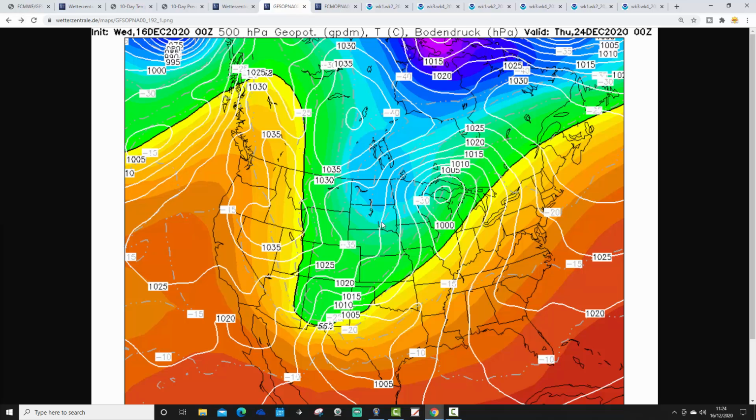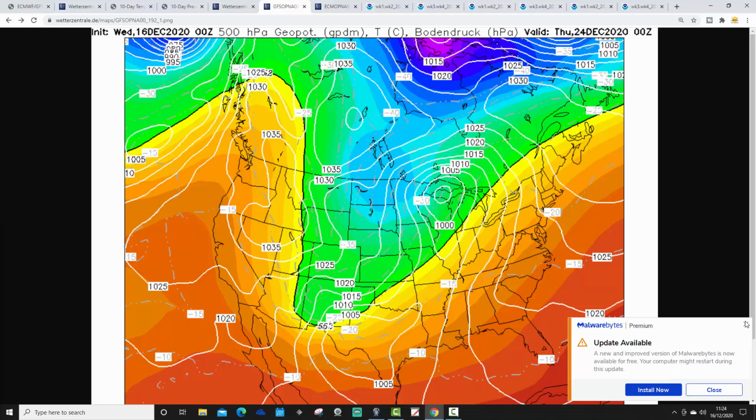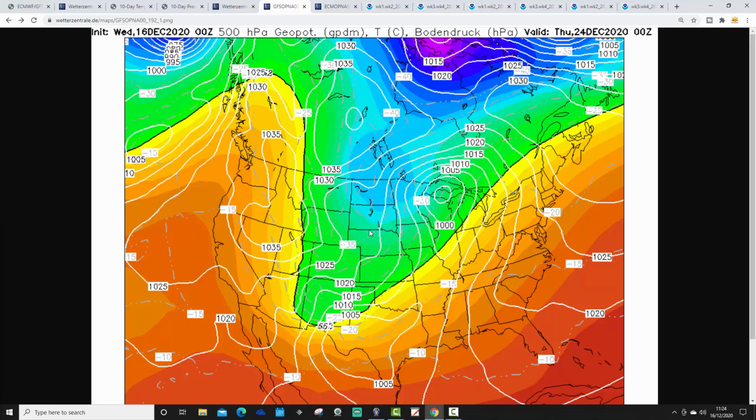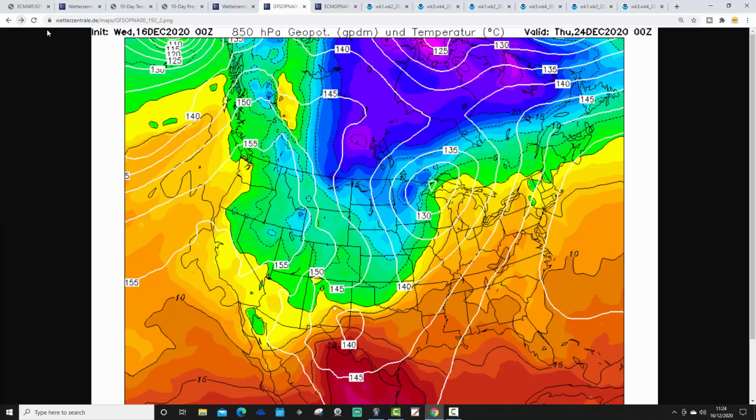But then on Christmas Eve, next Thursday, 24th, this deep area of low pressure will start to push eastwards. And behind that, we will pull in some very cold air from the north. It will begin again to plunge a brutal cold air through these Midwestern states as we go through Christmas Eve, as those milder upper air temperatures are pushed over towards the east.